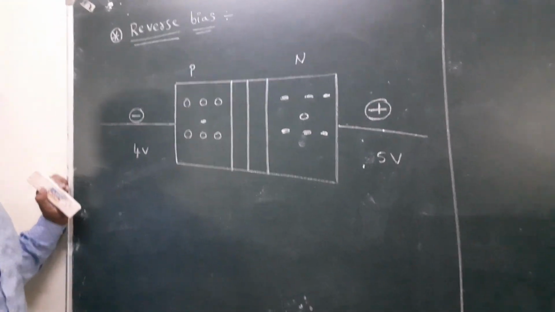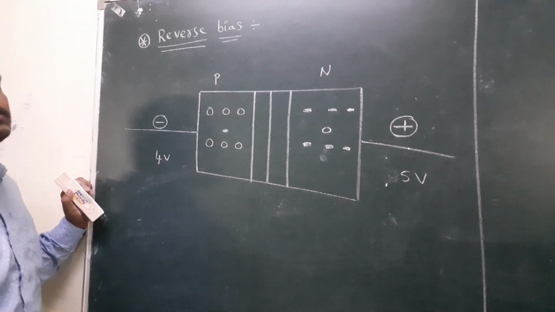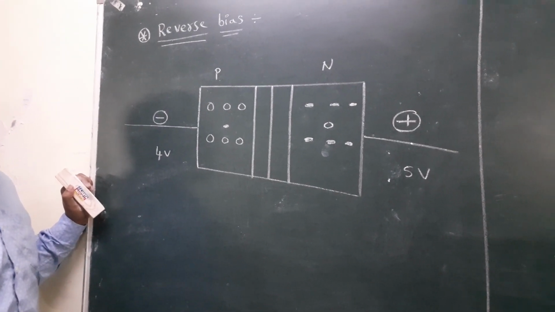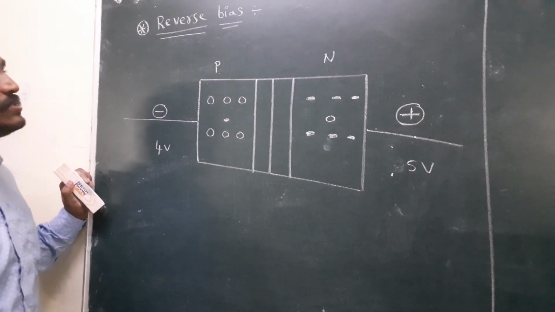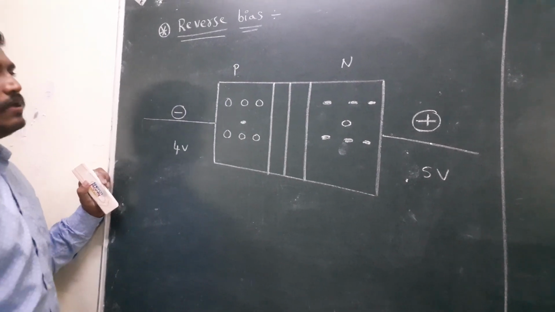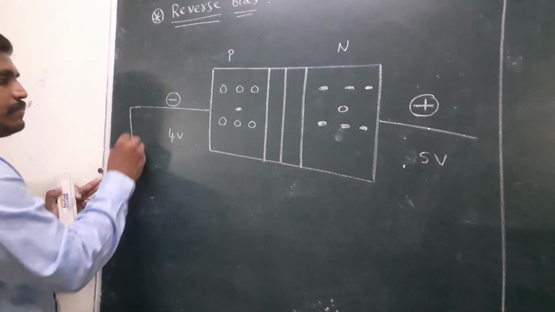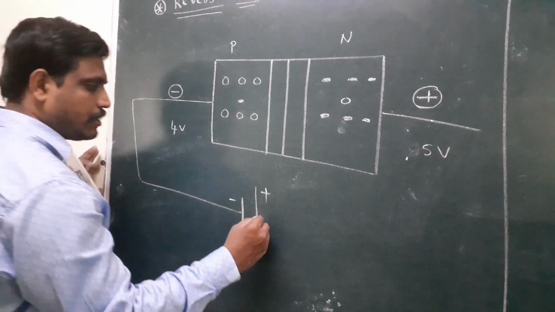What is the reverse bias now? P is connected to low voltage, N is connected to high voltage. This biasing is said to be a reverse bias. Reverse bias means simply P is connected to negative, N is connected to positive.